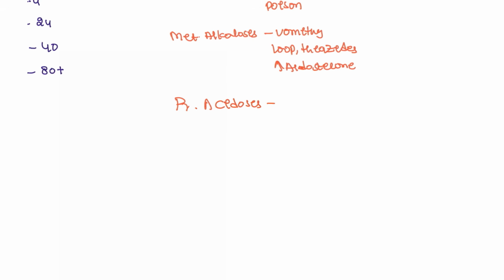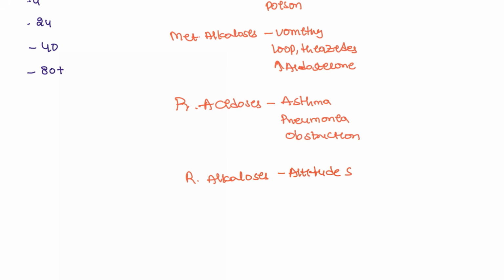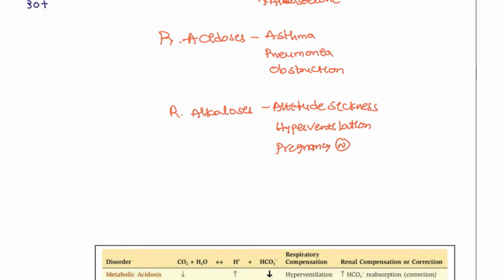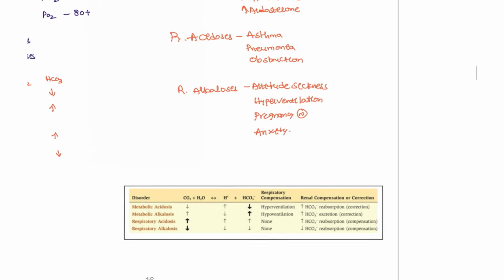Respiratory acidosis is seen with asthma, patients with pneumonia, or some obstruction. Next, respiratory alkalosis, commonly altitude sickness, right? Altitude sickness, and also those who are having hyperventilation, and also pregnancy. But in pregnancy, we consider this a normal finding. And anxiety issues. In all these conditions you are going to see respiratory alkalosis.